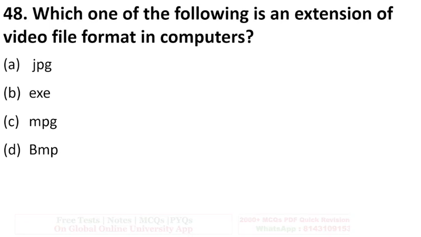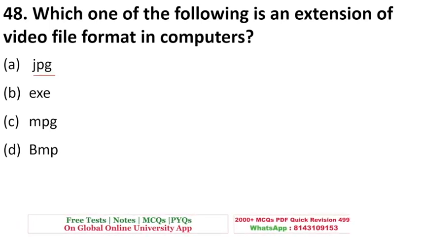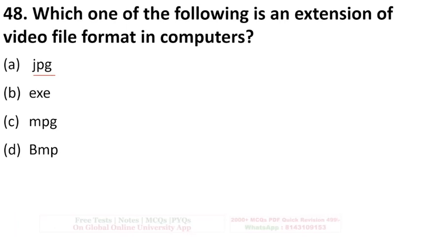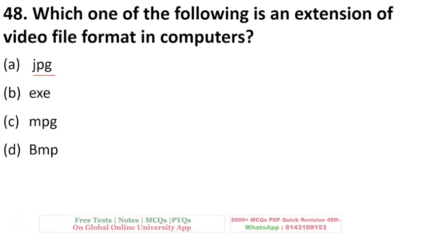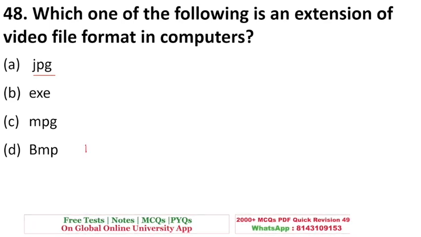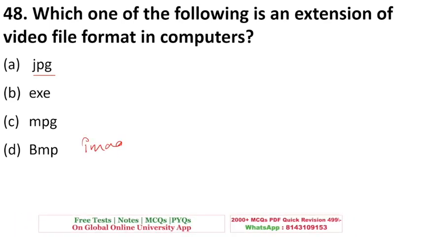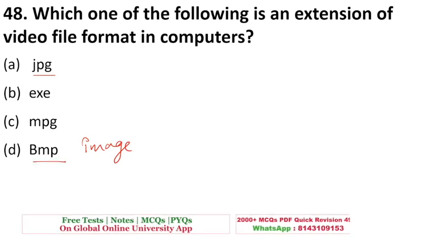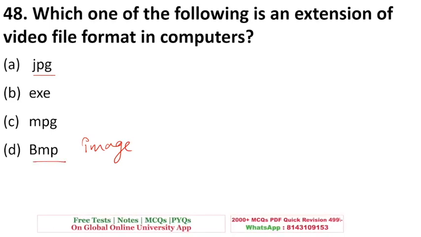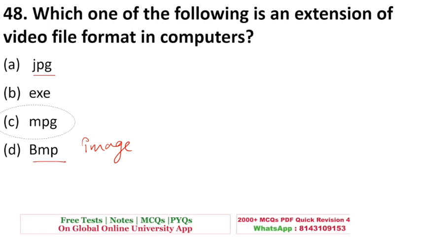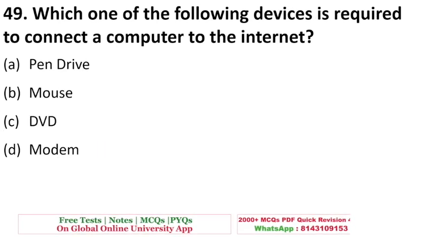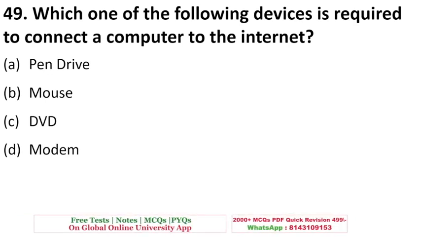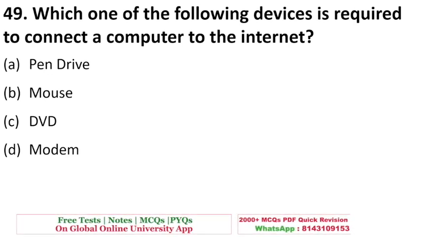Next is, which of the following is an extension of video file format in computers? So, as we all know, students, JPG stands for Joint Picture Export Group. It is an image file format. EXE is executable file format. BMP is an image file format, and the full form is bitmap. While your MPG, moving picture export group, it is a video file format. C is the answer.